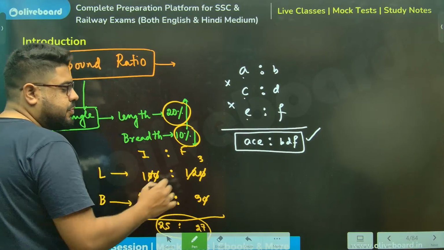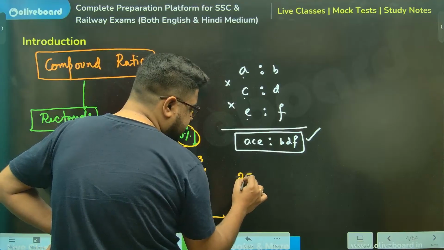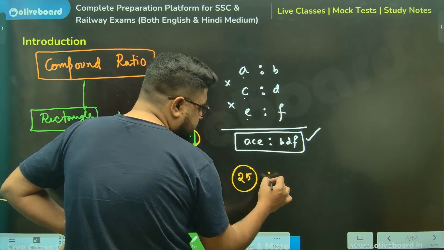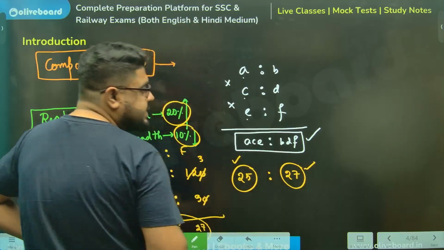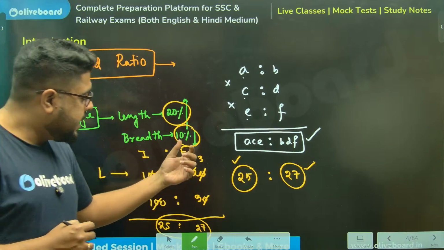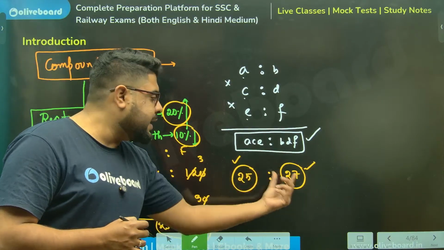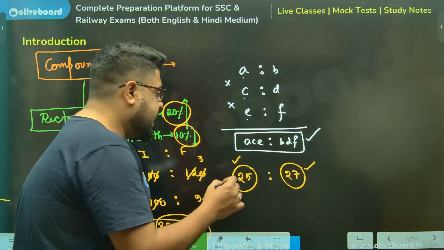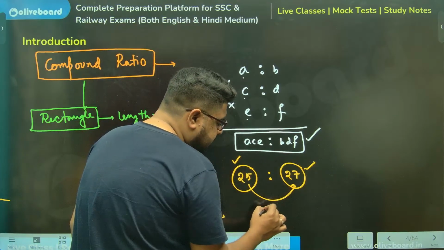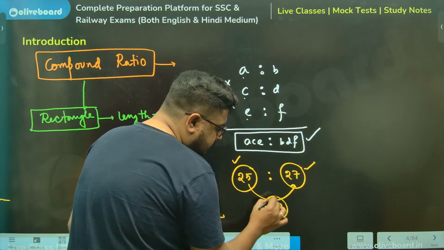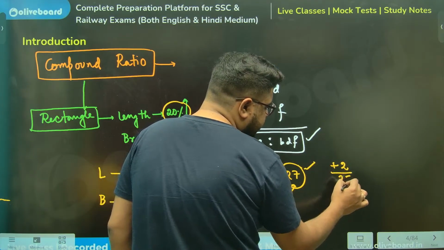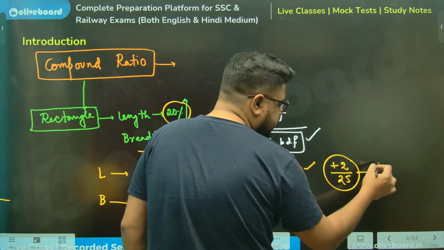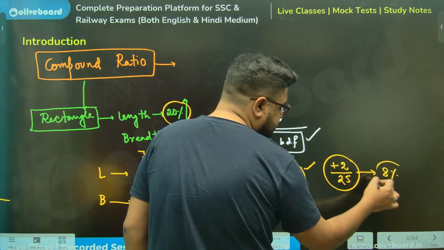That means initially the area was 25 units, so the final area will be 27. Again, ratio: if the area was 25, then the area is 27, meaning an increment of 2 out of 25. If you convert this into percentage, you get 8% as the answer.